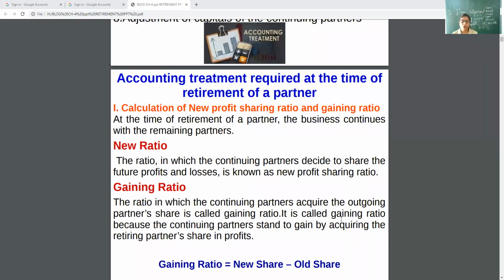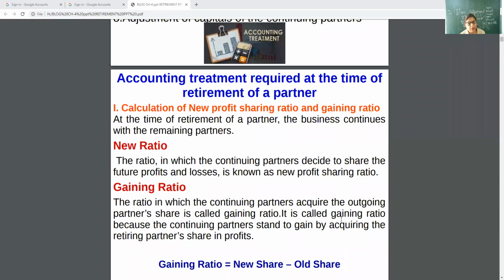So calculation of the new profit sharing ratio and gaining ratio is the major part when a partner retires. See, when a partner is admitted, the firm calculates the new ratio and sacrifice ratio.